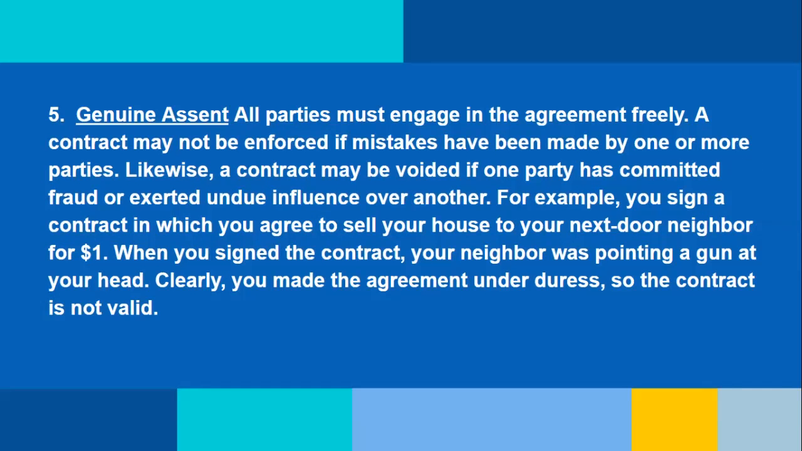Genuine assent. All parties must engage in the agreement freely. A contract may not be enforced if mistakes have been made by one or more parties. Likewise, a contract may be voided if one party has committed fraud or exerted undue influence over another. For example, you sign a contract in which you agree to sell your house to your next door neighbor for $1. When you signed the contract, your neighbor was pointing a gun at your head. Clearly, you made the agreement under duress, so the contract is not valid.